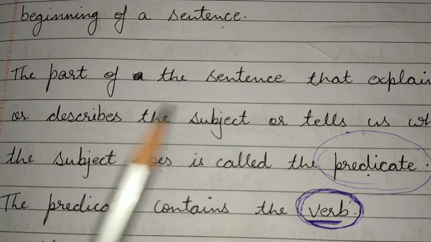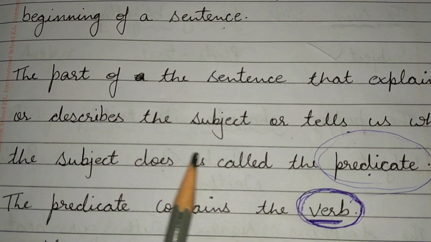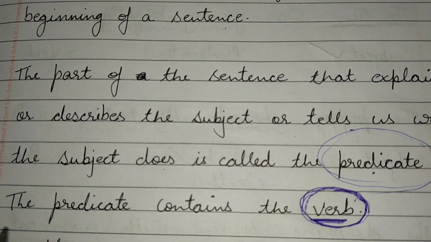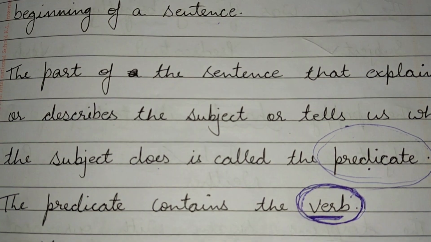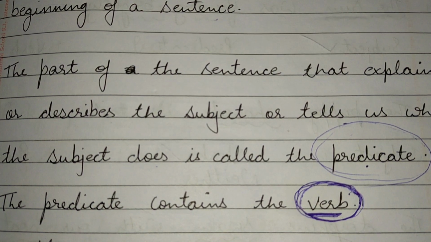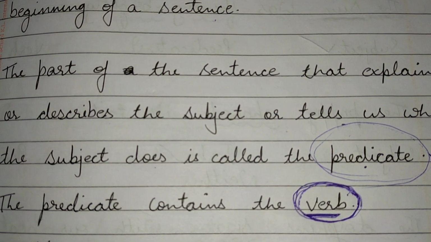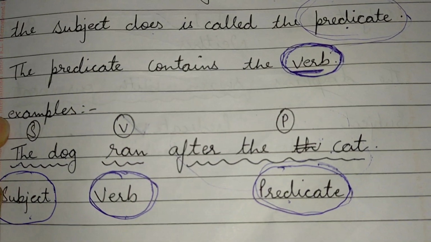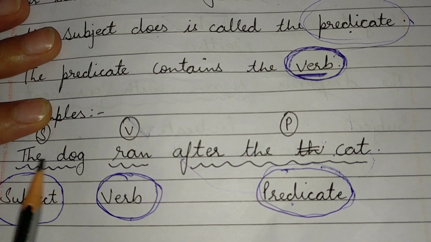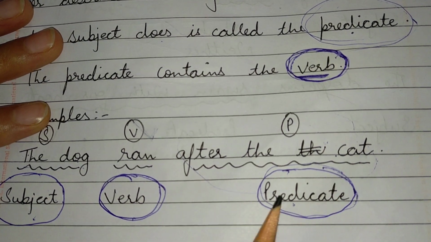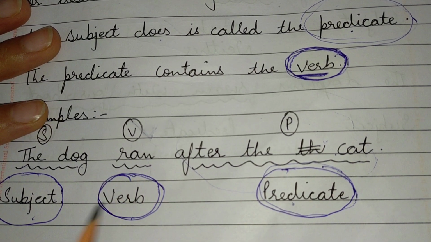Now predicate is what? Predicate describes or explains whatever is done by the subject, that is predicate. And predicate contains the verb. Without the verb, predicate does not exist. Verb is always the helping verb. So in these exercise we have done, here the dog is subject, after the cat is predicate, and ran is verb.